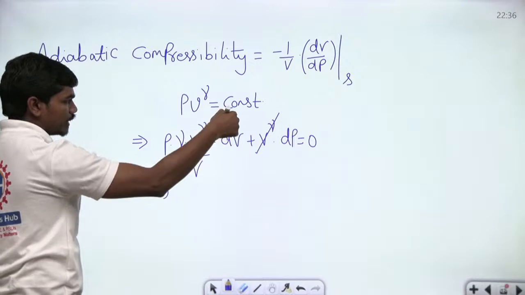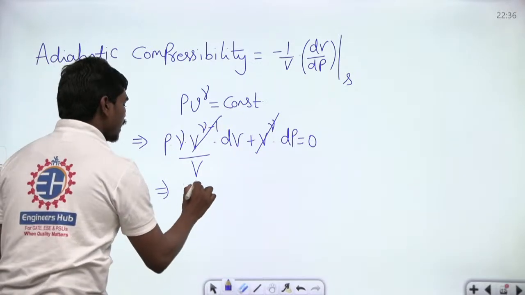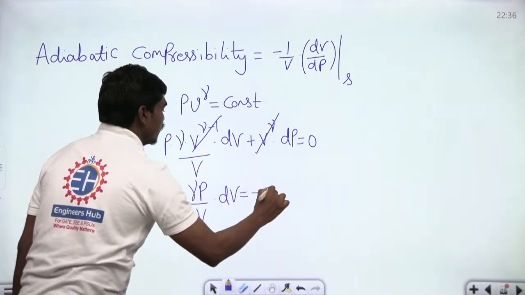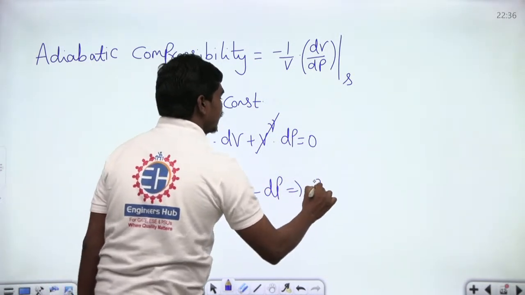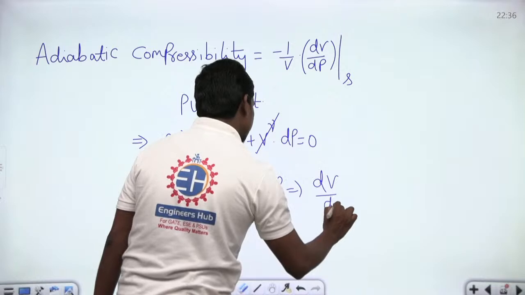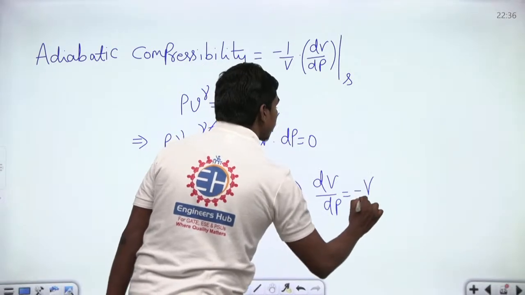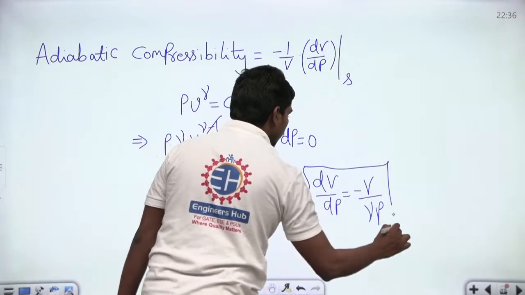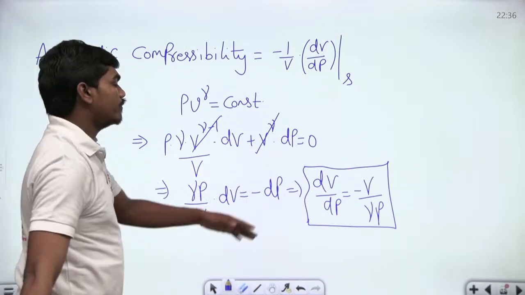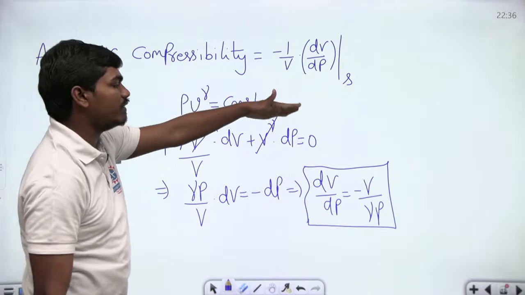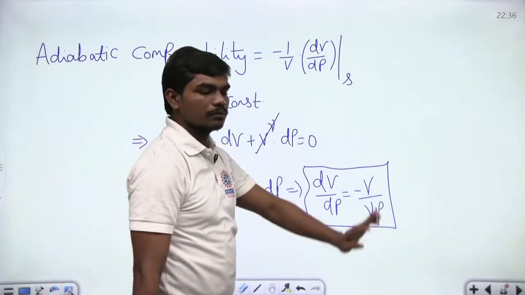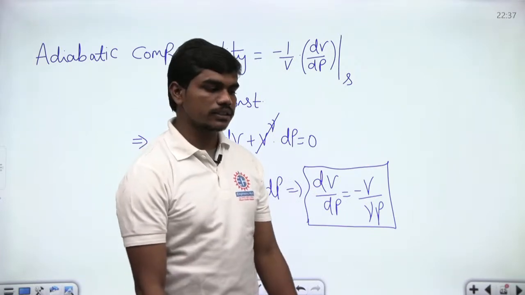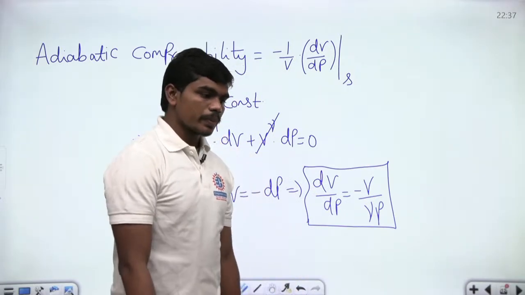So you can write what is dP by dV from this: gamma into P by V into dV is equal to minus dP, and of course your dV by dP is equal to minus V by gamma P. Okay, so you can see here minus 1 by gamma P generally. So if you substitute there, minus 1 by V into V gets cancelled, so 1 by gamma times P will be your adiabatic compressibility of a gas, ideal gas, of course.